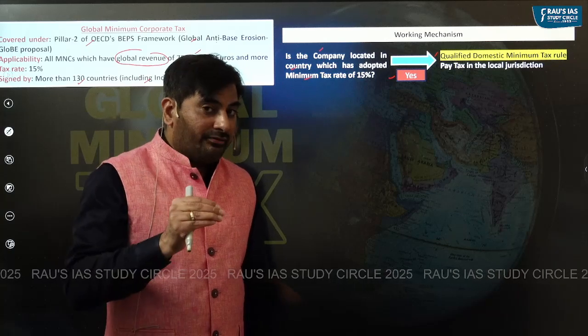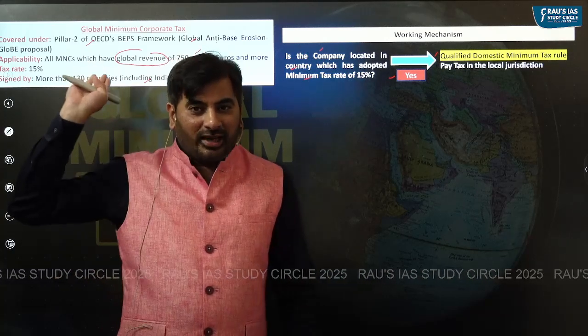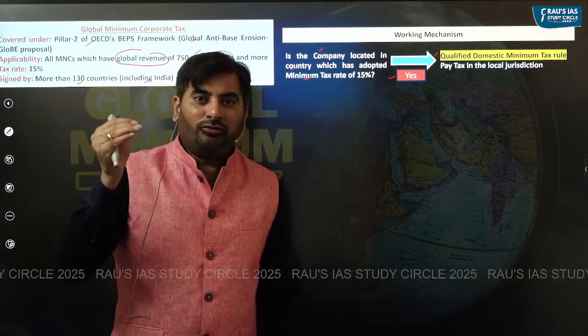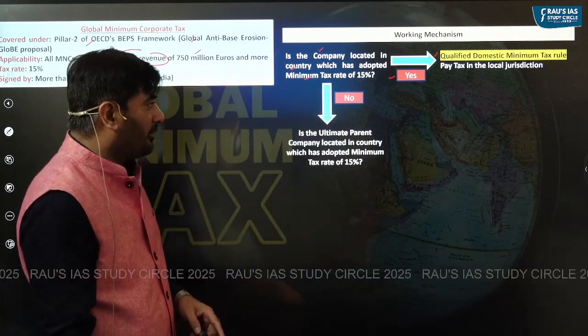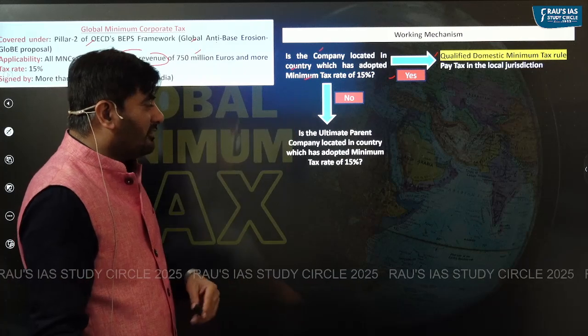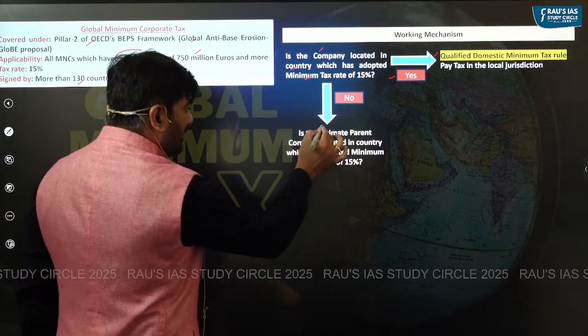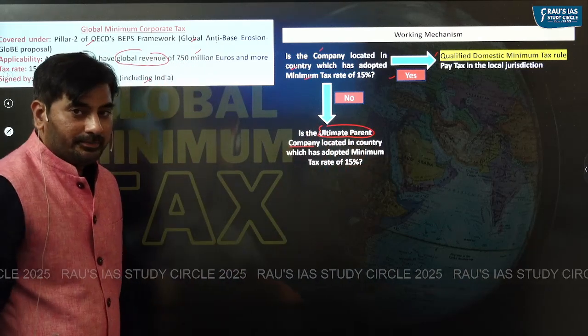But what if the company is located in a country which has not signed this tax treaty and there the corporate tax is below 15%, right? If this condition is not satisfied, then we will see where is the ultimate parent company located.